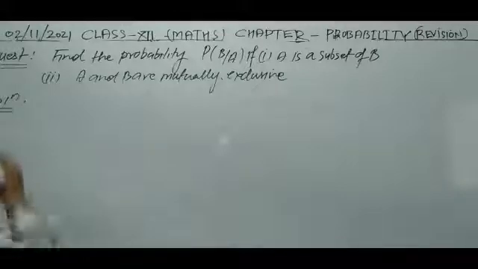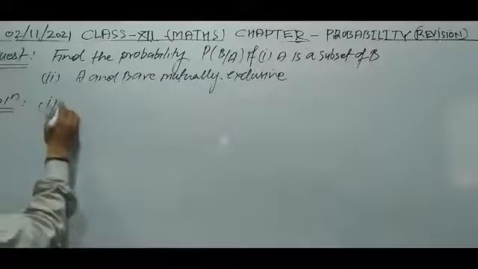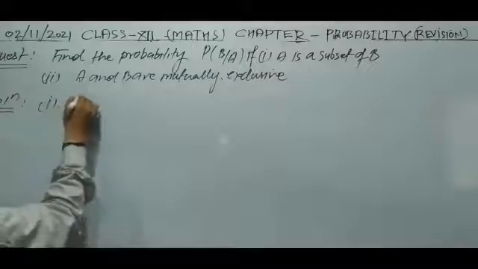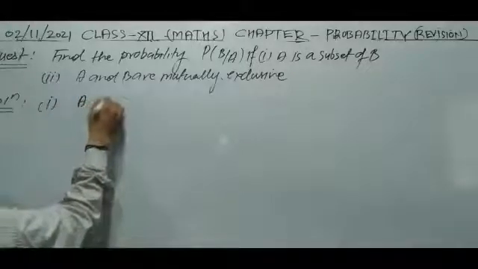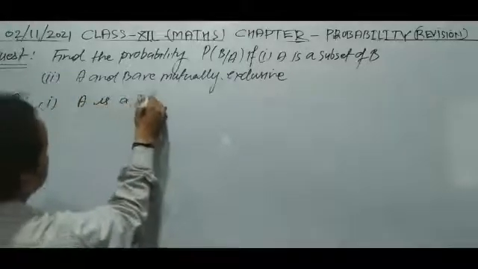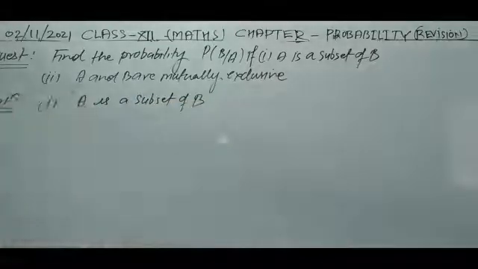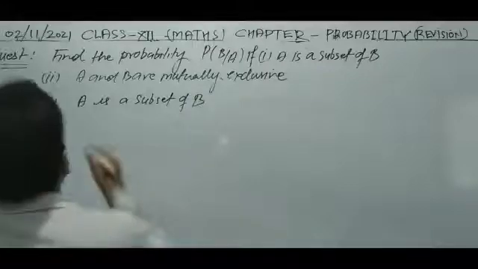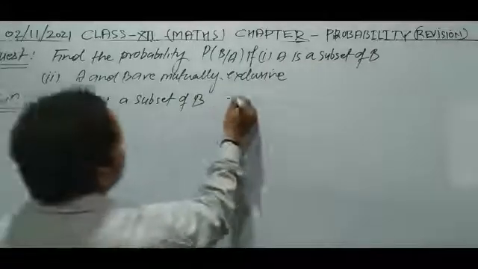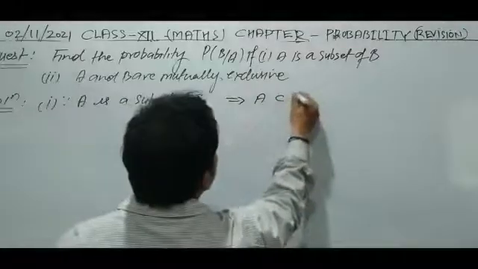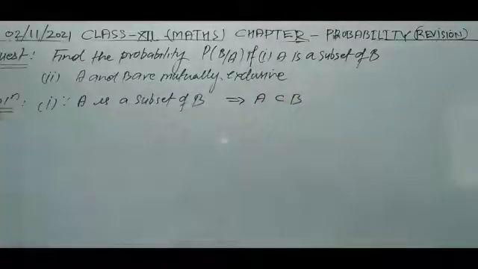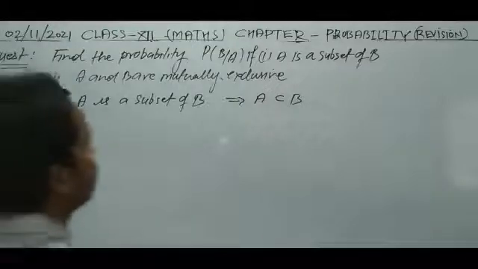Suppose we are going to solve the first part. If A is a subset of B, then what can we write? Since A is a subset of B, this implies A is a subset of B. And from the Venn diagram, we can make it clear.